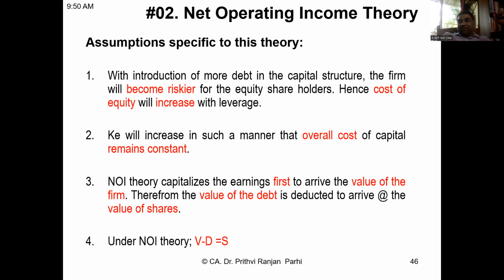You are introducing more debt. Debt is cheaper. You will be saving some interest costs. But the amount of interest cost you are saving, exactly the same amount will increase as the cost of equity. That means the increase of cost of equity will offset the saving you have made in cost of debt.